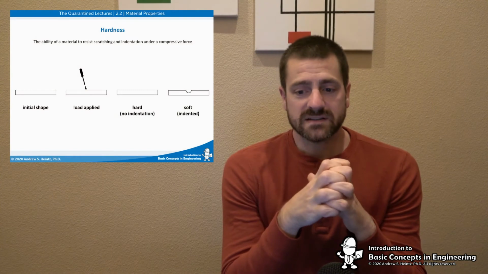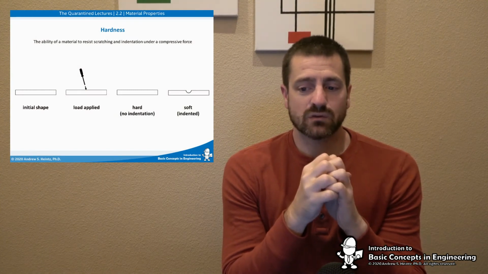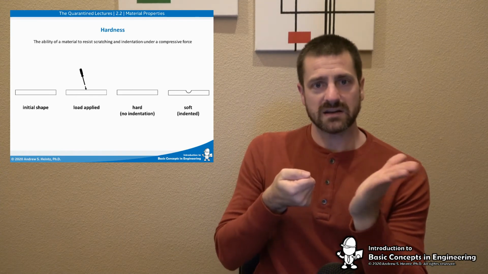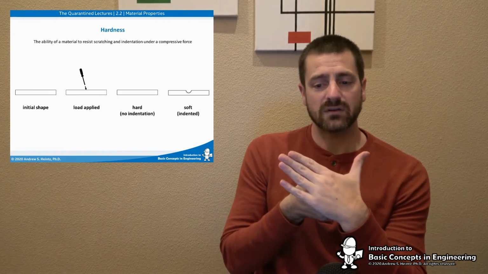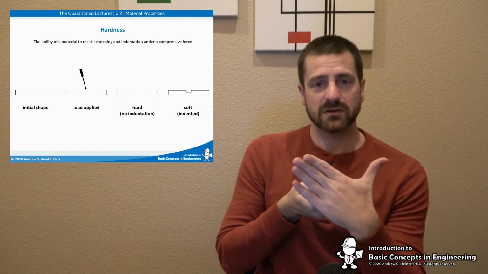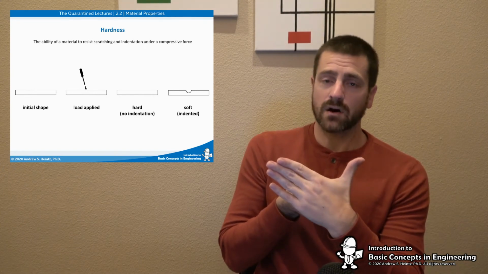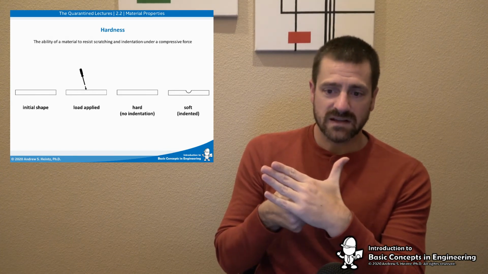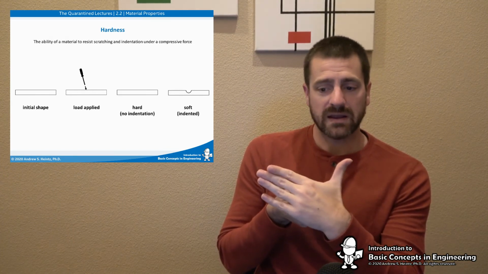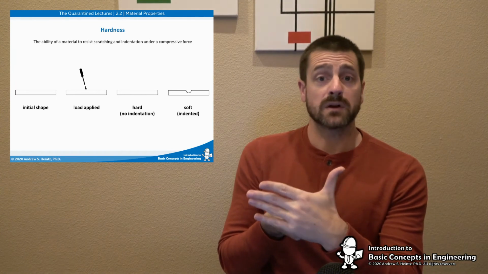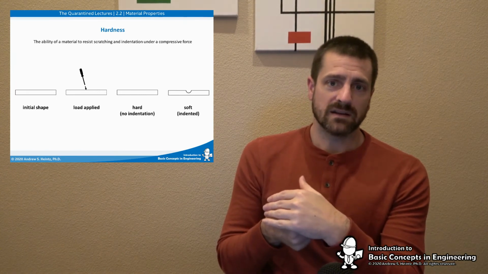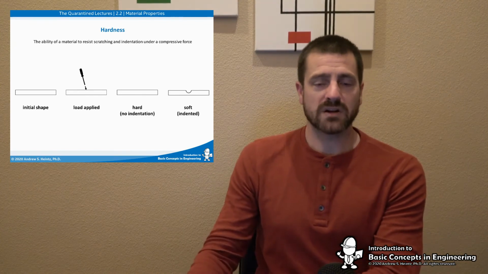Now we have hardness. This is the ability of a material to resist scratching and indentation under a compressive force. So again, what I'm showing here is pushing a screwdriver into a material. If that material is hard, like say concrete or tile, it will not divot, it won't scratch, it won't indent. If something's soft, like maybe wood or plastic, that will leave an indent, right? So hardness is a measure of how much a material will indent under that force.